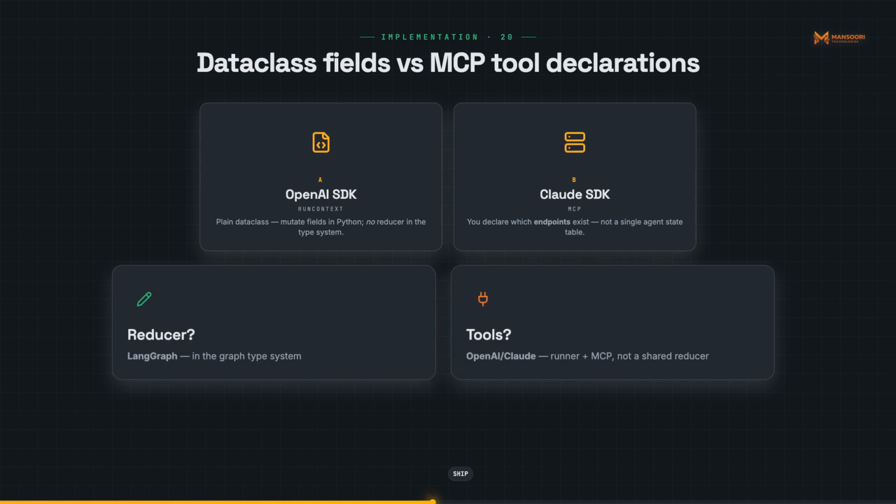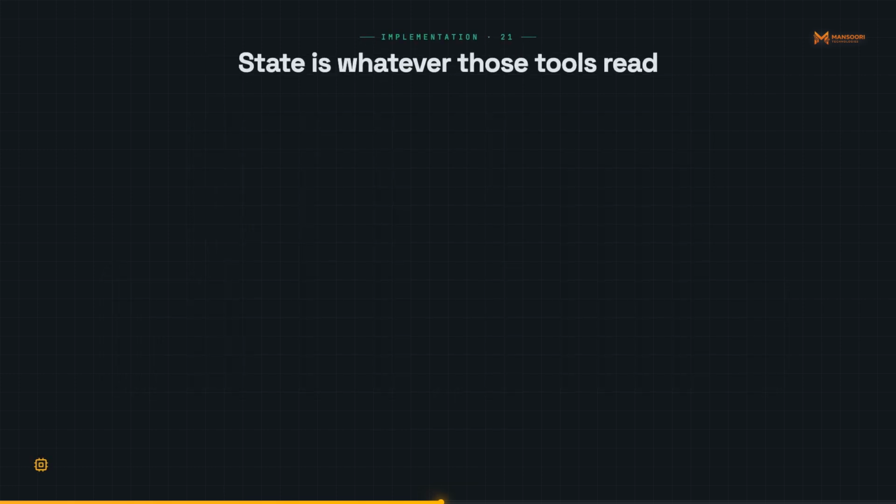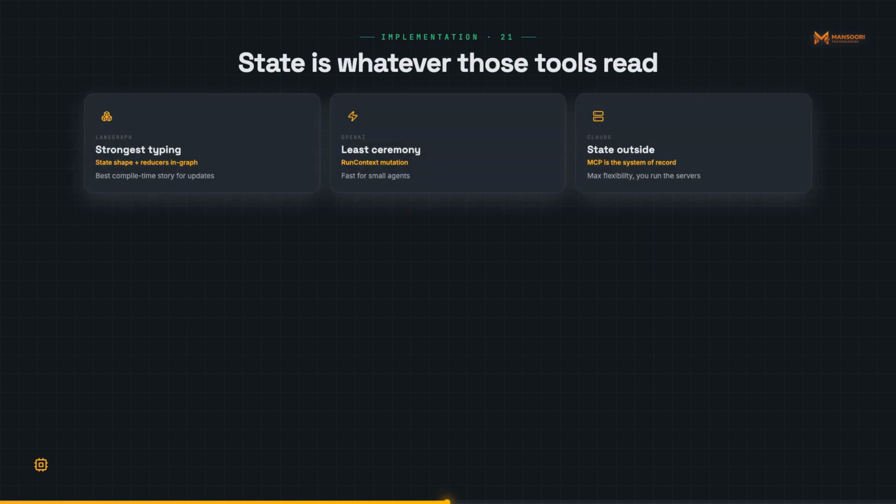In Claude's SDK, you do not declare agent-level state at all. You declare which MCP tools are available. State is whatever those tools read and write on their servers. The consequence: LangGraph gives the strongest compile time guarantees on state shape and update semantics. OpenAI gives the least boilerplate for simple tasks. Claude gives the most flexibility at the cost of moving state management entirely outside the agent process.